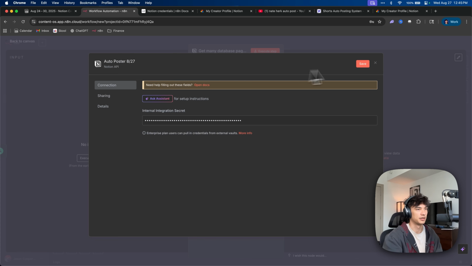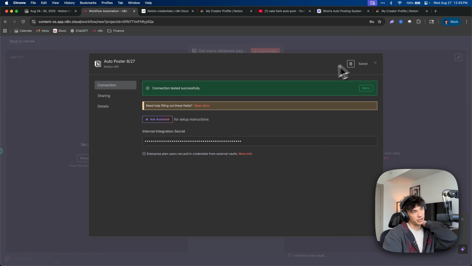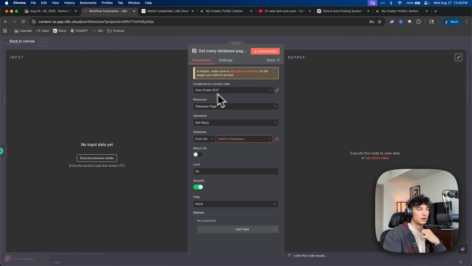I like to stay organized and see everything so I know which credentials are which. All right, connection tested successfully, so that means we're good. We are connected to the correct credential, and we are going to do database page get many, and then we're going to select the database.